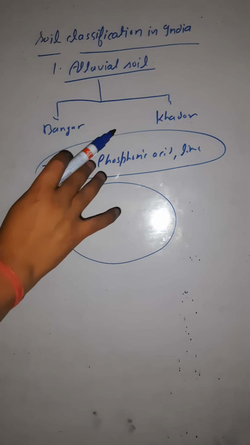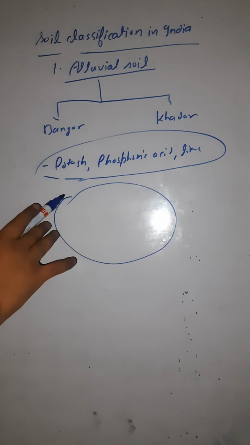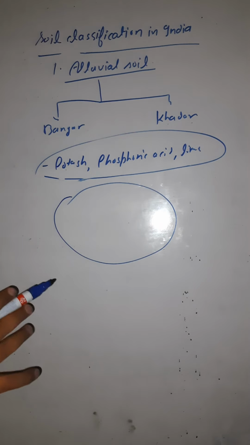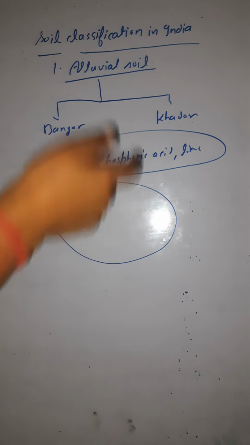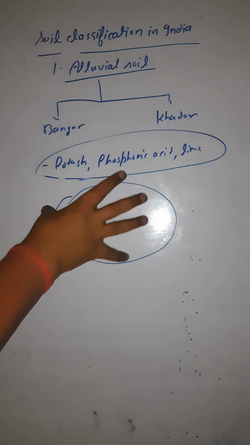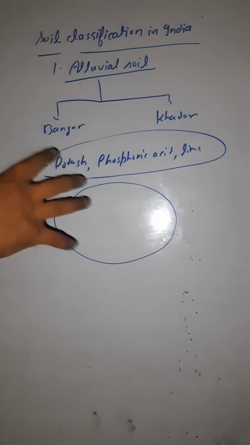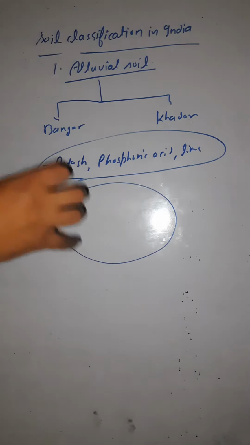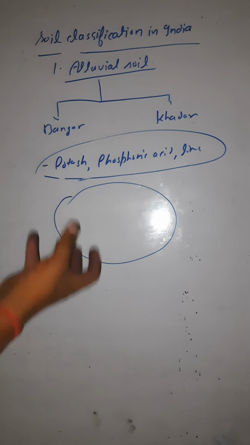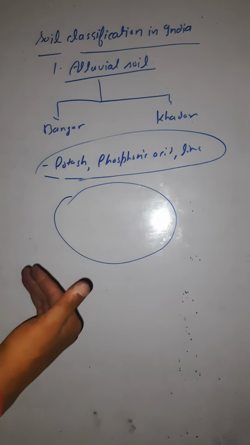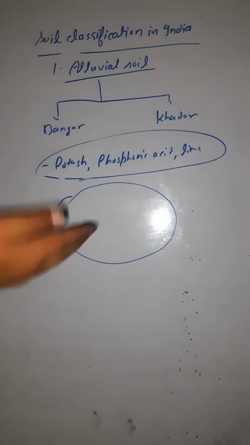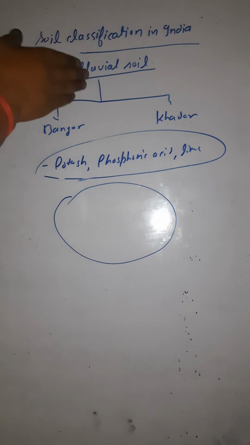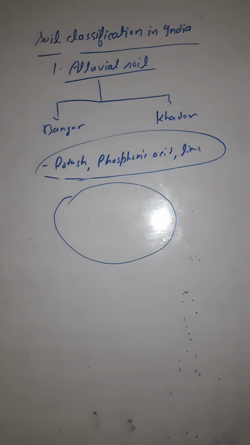You find alluvial soil mainly in the northern part of India, and such regions have more population, because more people are engaged in agricultural activities and alluvial soil is good for agricultural practice. That is the reason regions with alluvial soil are densely populated: the population is engaged in agriculture, so they have settled here. Are you getting this? Very good.